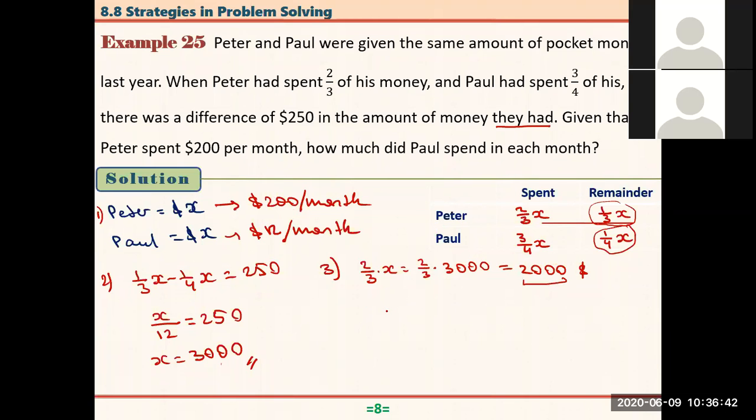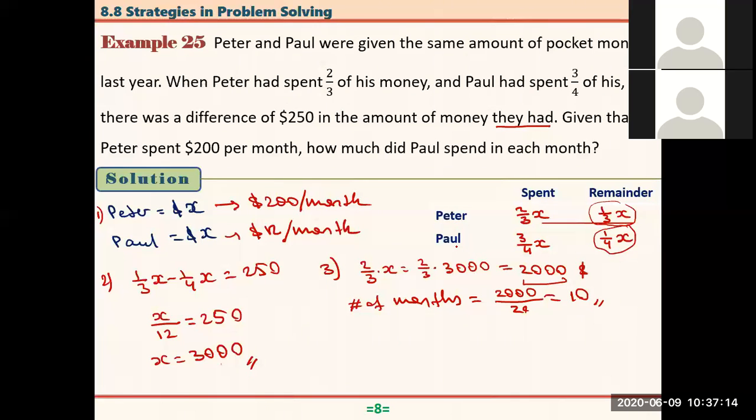So actually to find the number of months, the total amount he spent, right? And each month, how much did he spend? 200. That's equal to 10. That means that Peter spent this money in 10 months. And also Paul spent this much money, right? 3/4 of this X in 10 months.